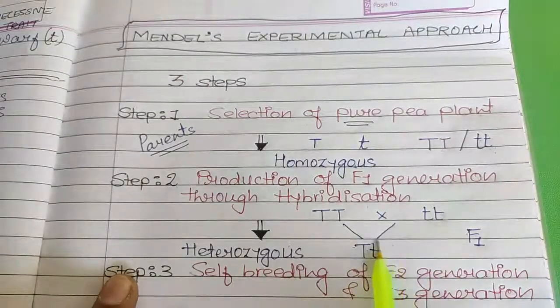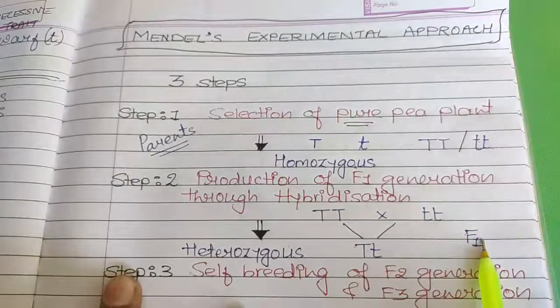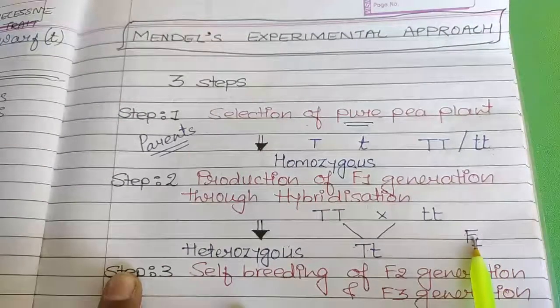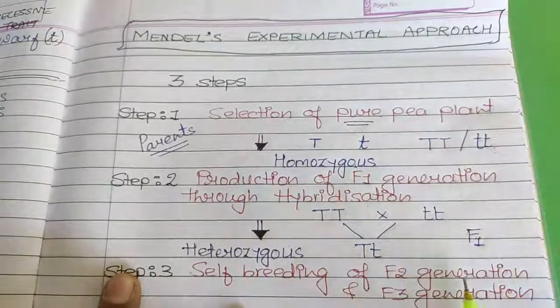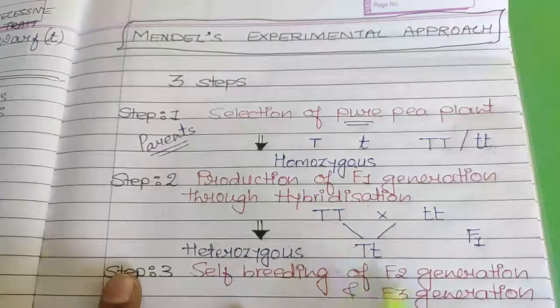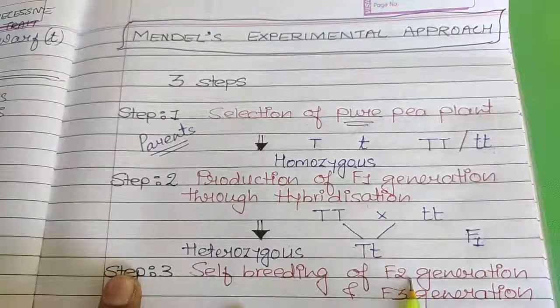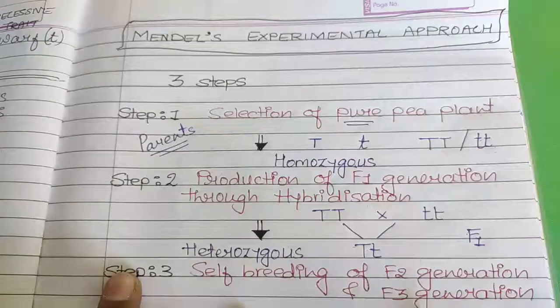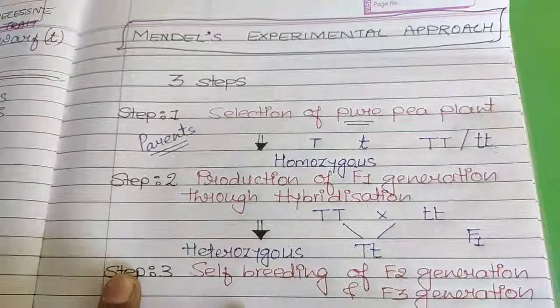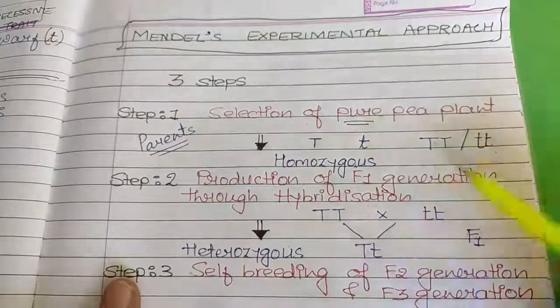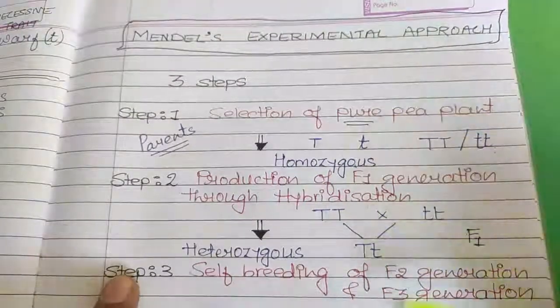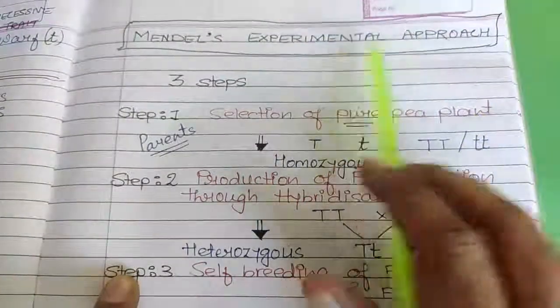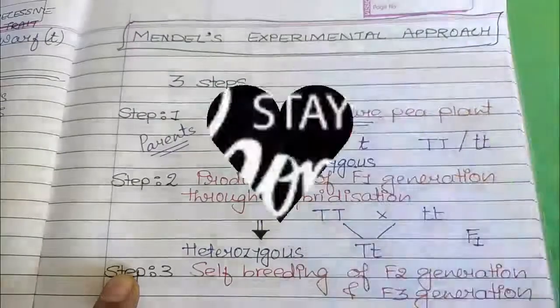And once the hybrid or first filial generation is obtained, that generation is allowed for self-pollination and they will form F2 generation. Likewise, F2 is allowed for self-pollination and we will get F3 generation. So these are the steps of his experimental approach. Clear?